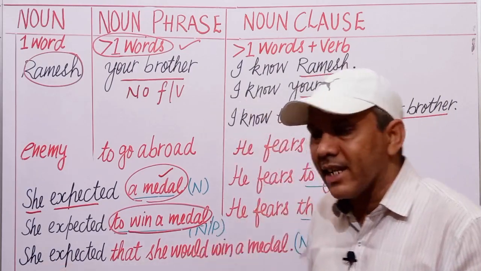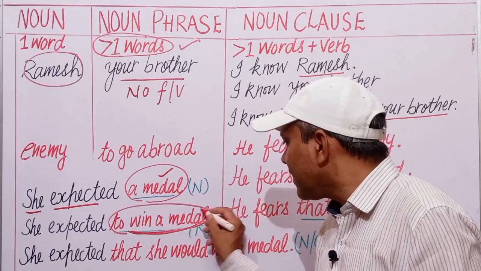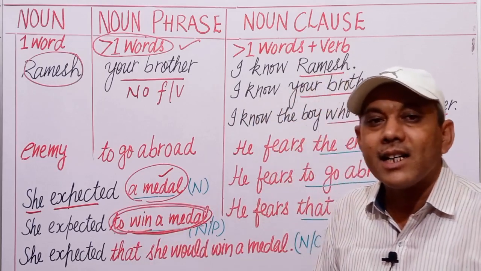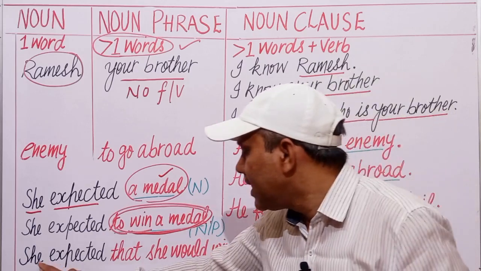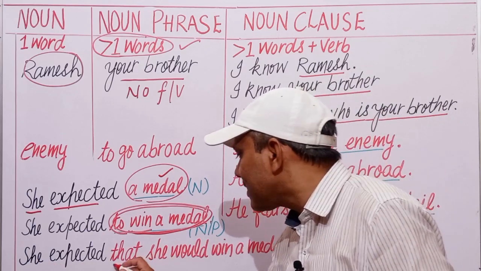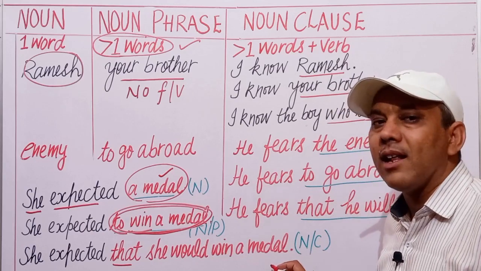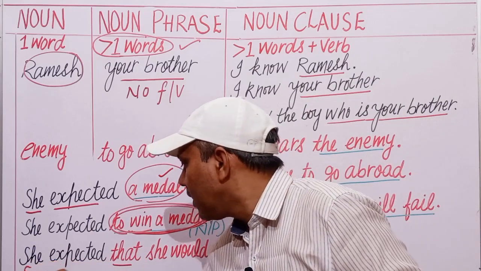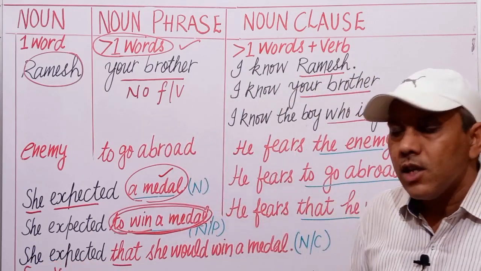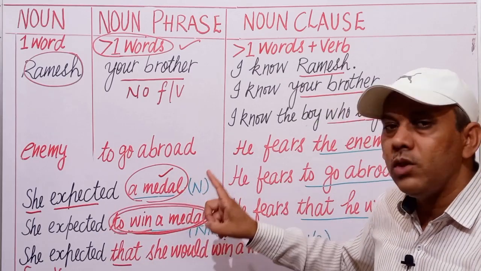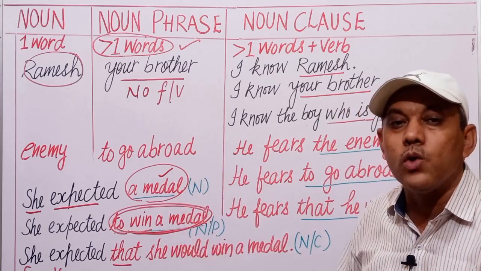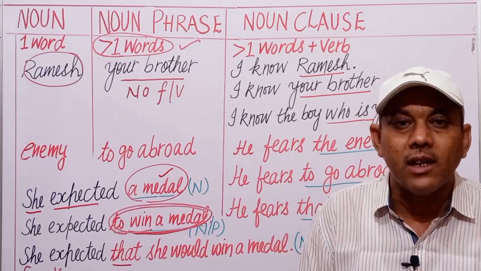In the third sentence, let us extend this phrase. Let us change this phrase into a clause. For example, she expected that she would win a medal. Here, subject, verb, means she expected something. We can replace this noun phrase and noun clause with the word something.